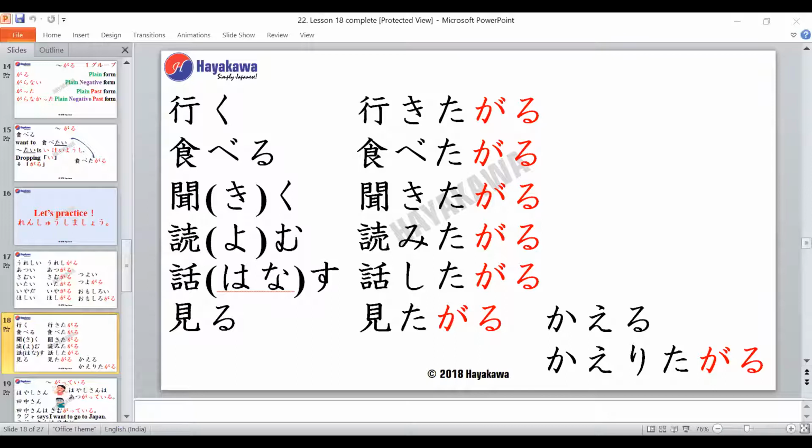Yomu, Yomita Garu. Hanasu, Hanashita Garu. Miru, Mita Garu. Kaeru, Kaerita Garu. Okay, any doubts regarding how we are making the Garu form for verbs?